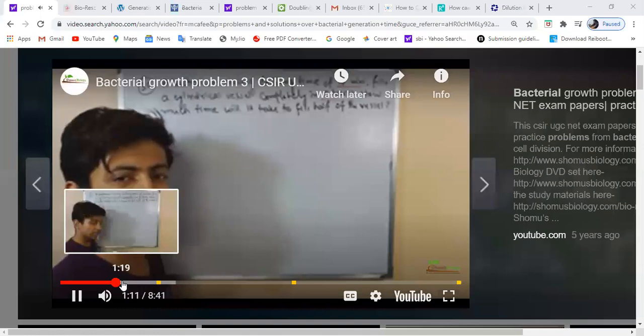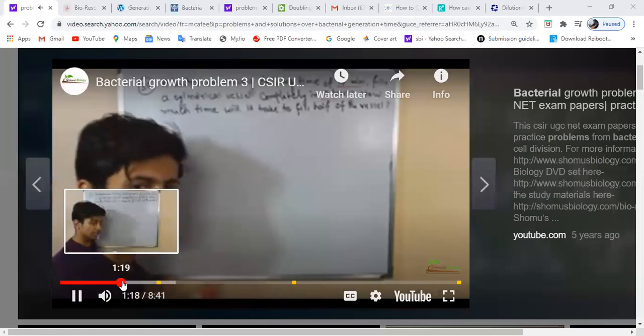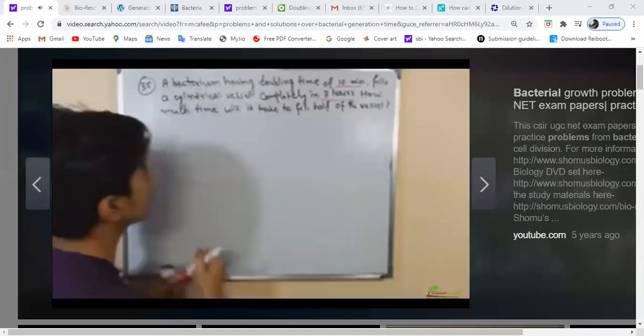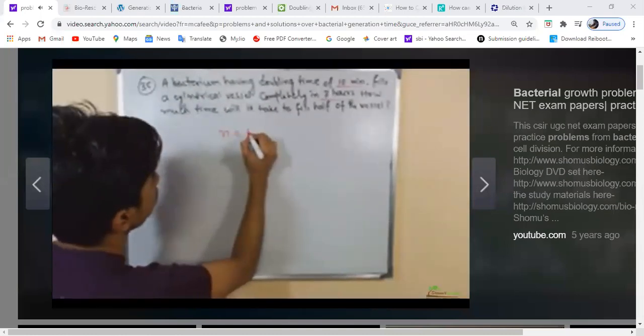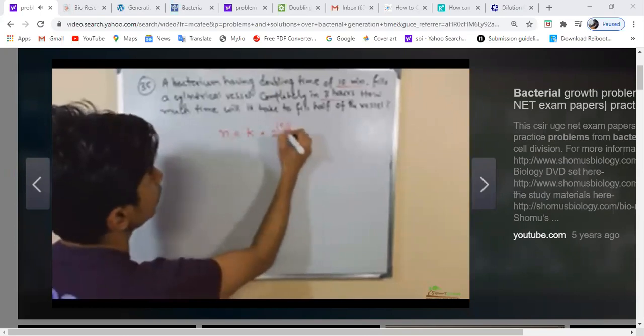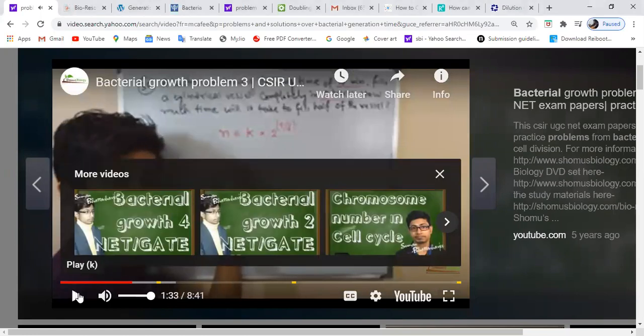For this, we need to know a very important formula, and that formula is simple: N equals K times 2 to the power T by T. I do not want to go into the details of this formula in this video. I'm just showing you this video to clear this thing.